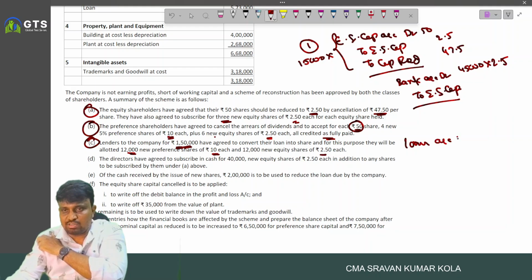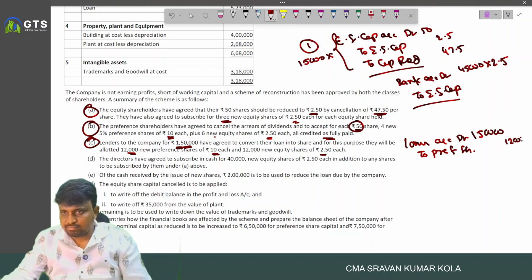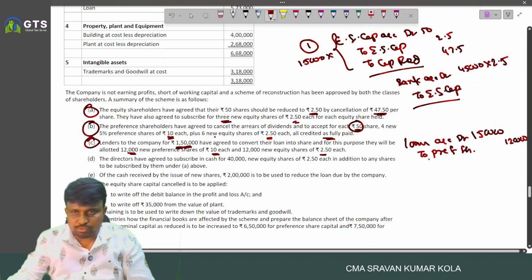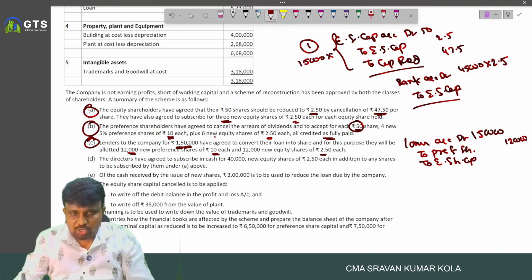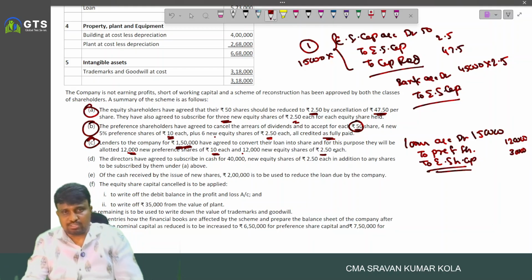Loan account debited 1,50,000 to preference share capital 1,20,000, 12,000 into 10, to equity share capital 12,000 into 2.5, 30,000.